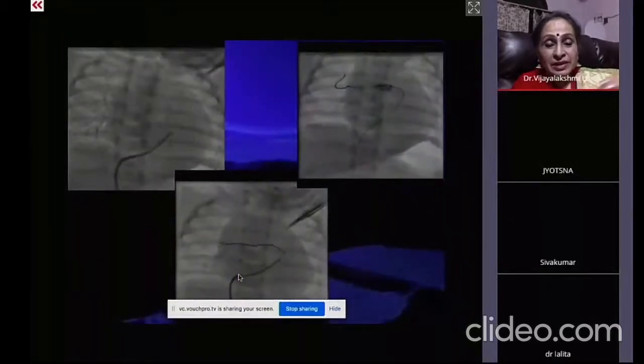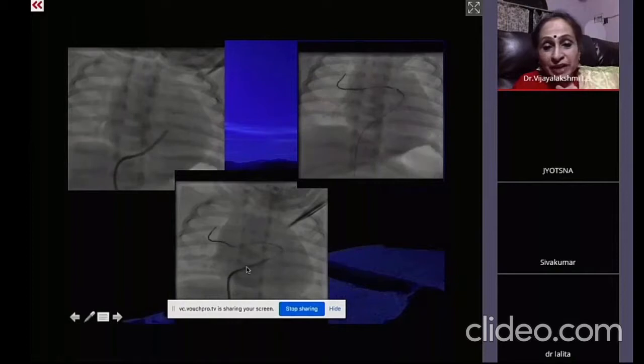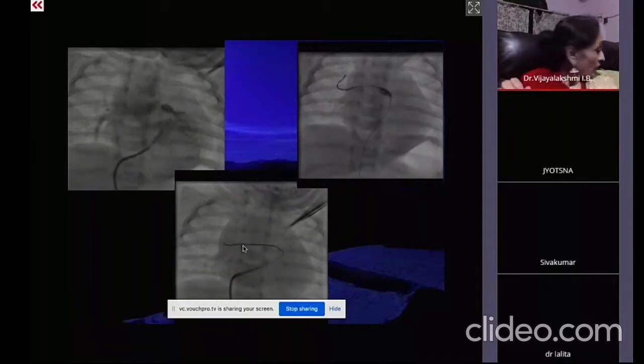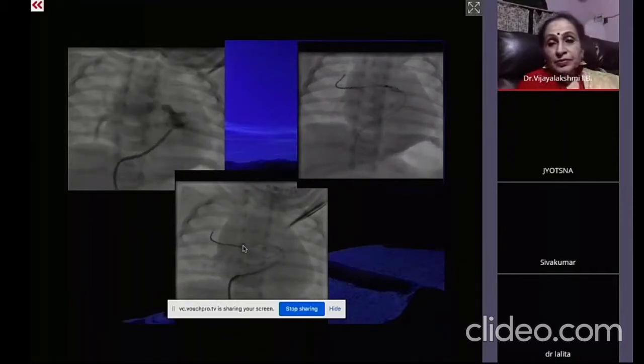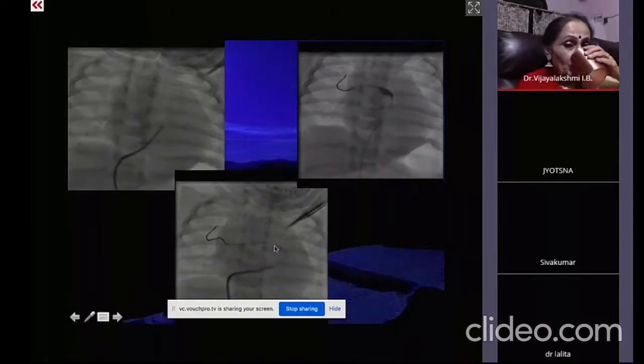This is a little bigger. You can see here that this Sims catheter, when you pull it down, it points towards the RVOT so beautifully. And through that, the floppy guide wire very easily goes. You have a torque and just go on moving it. Can you see that? How easily it passes? Yes, ma'am.